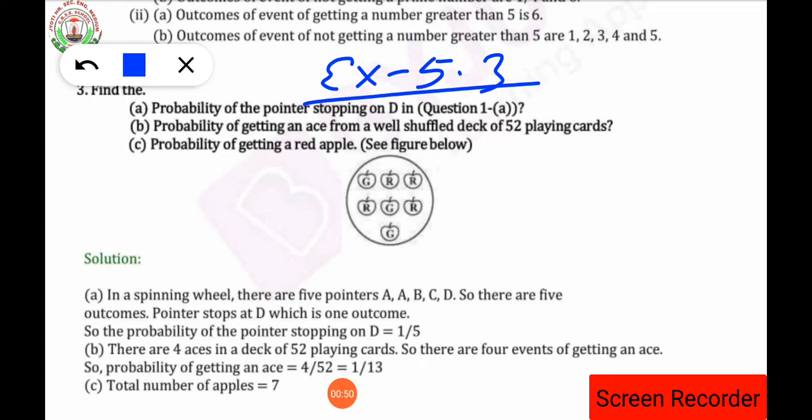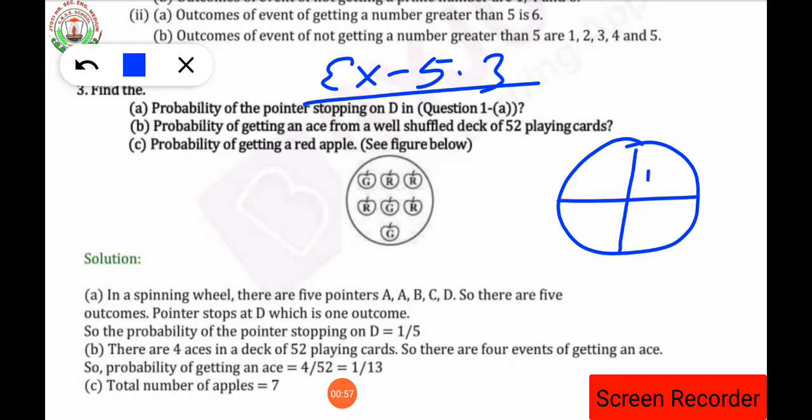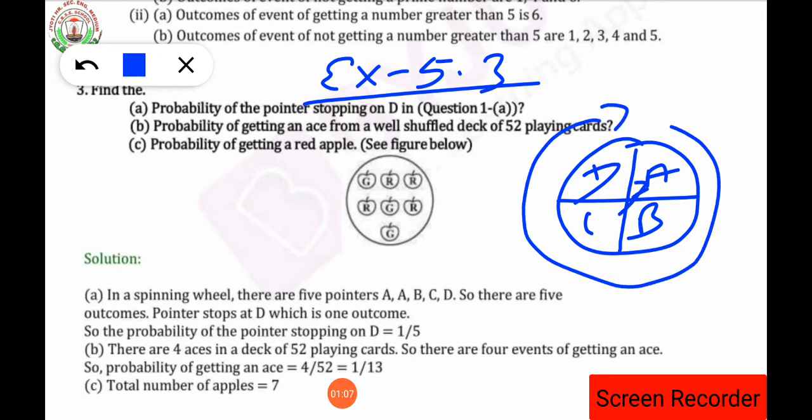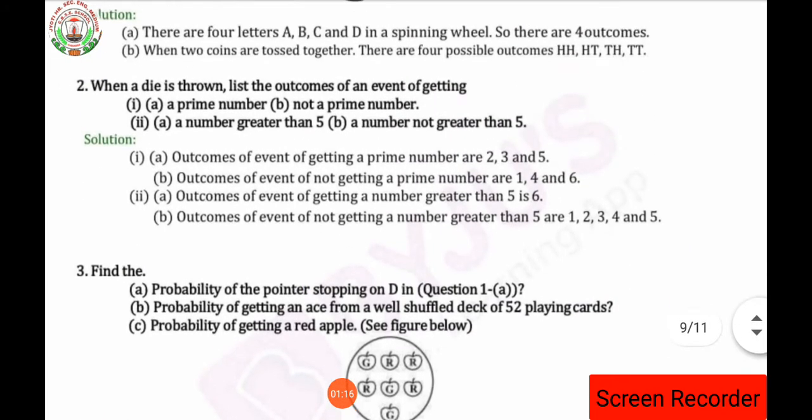In question 1 we are having what? A circle is there, isn't it? And that circle is having how many sections? 4 sections are there: A, B, C and D. These are the 4 sections in a circle, and one pointer is there. When we rotate this circle in clockwise direction, then the pointer is going to stop on which alphabet? Either alphabet A or alphabet B or alphabet C, isn't it?